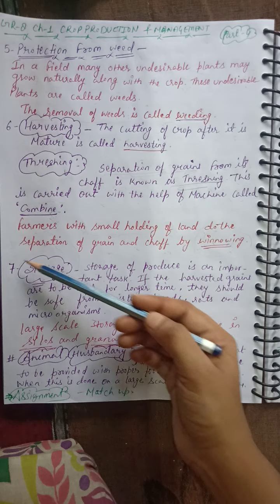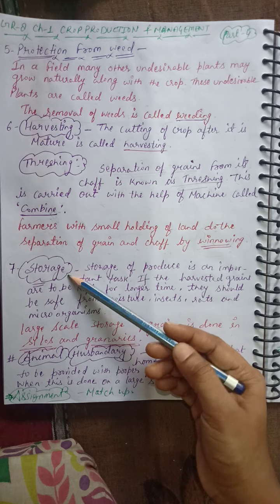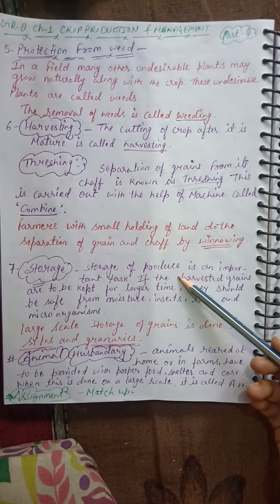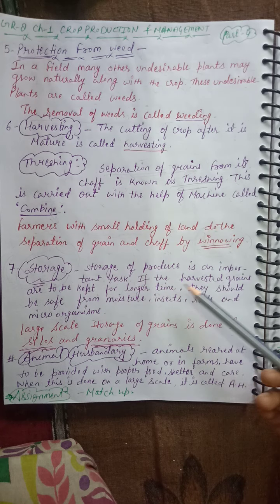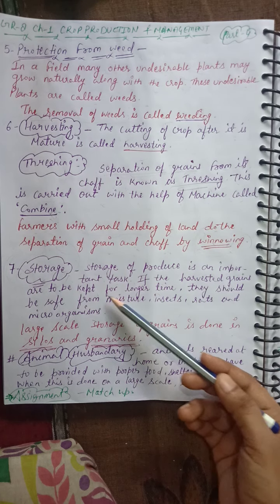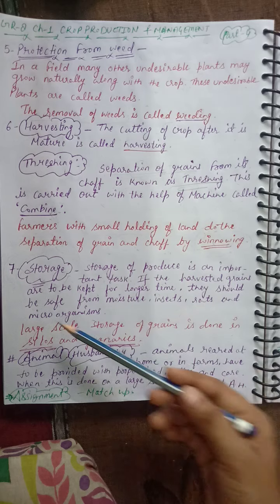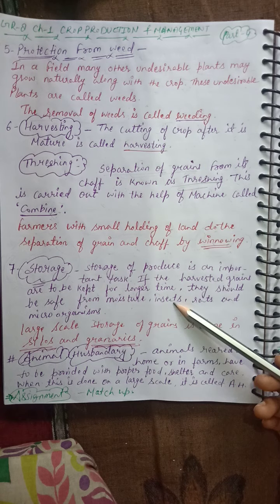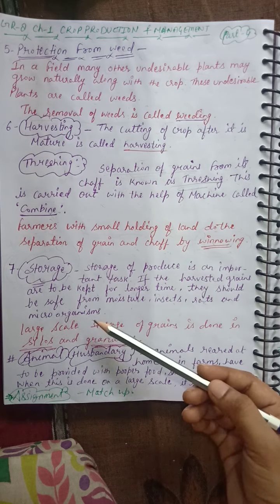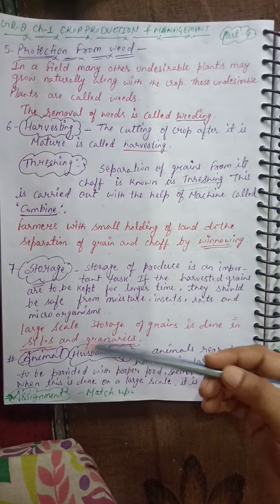Storage. The seventh point is storage. Storage of produce is an important task. If the harvested grains are to be kept for a longer time, they should be safe from moisture, insects, rats and microorganisms.